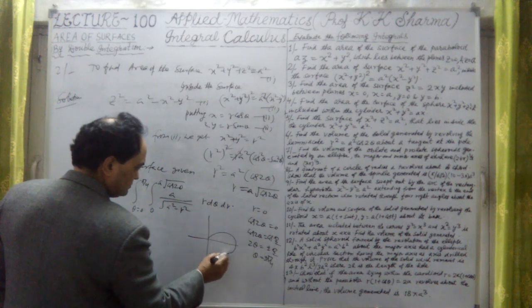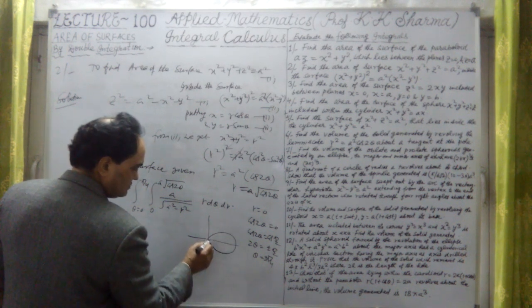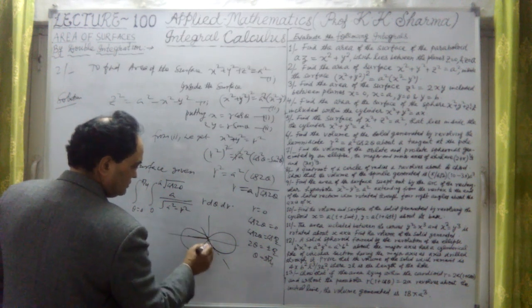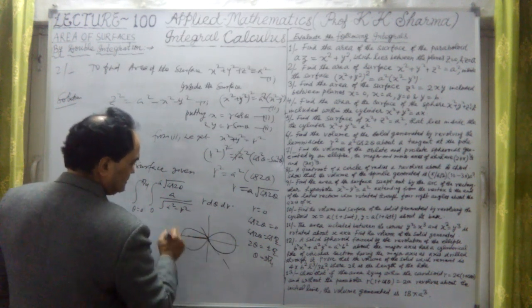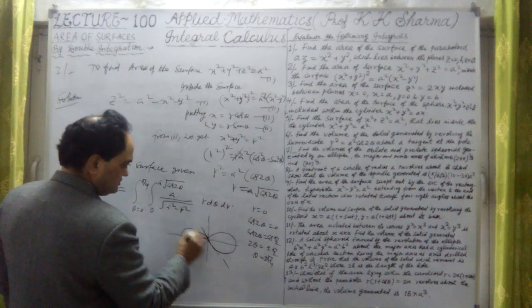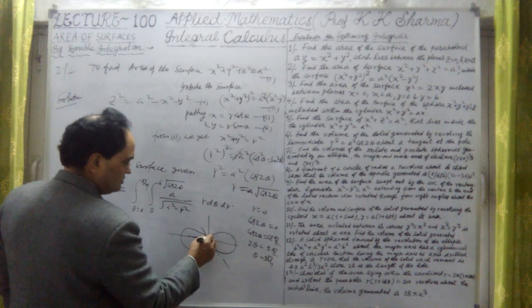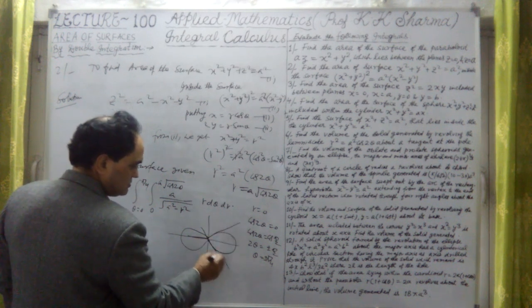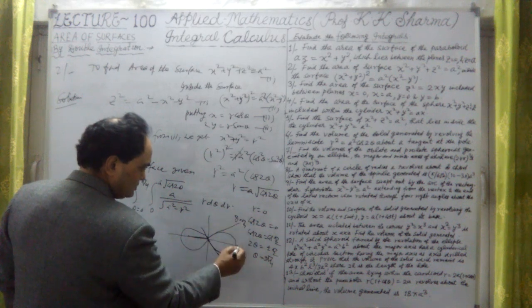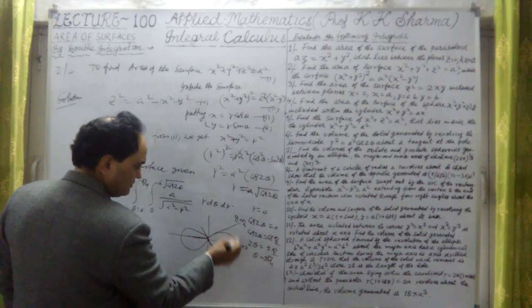The first loop was this one, and this loop was also there. So take only this loop. If I take both loops, it is twice of this. In this case we take only this loop, within these two tangents: here theta equals pi by 4, here theta equals 0, so 0 to pi by 4.